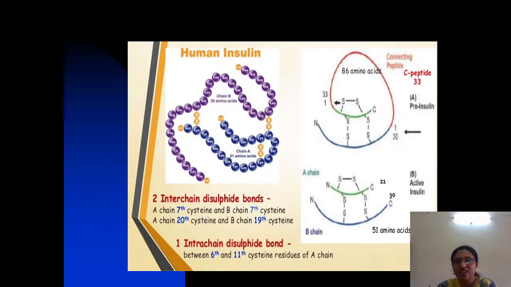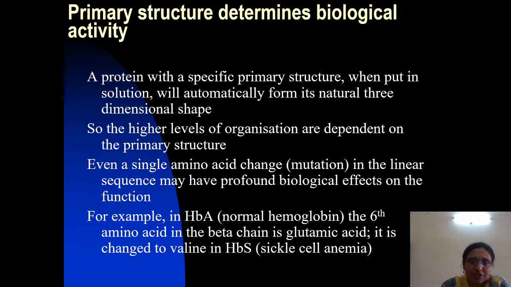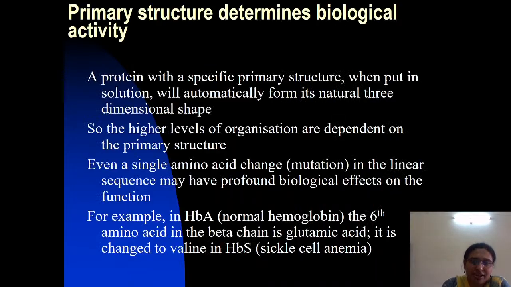So how many amino acids does active insulin have? 51 amino acids, distributed in two chains: the A chain has 21 amino acids and the B chain has 30 amino acids, joined by inter and intra disulfide bridges. So like that, the primary structure is explained by this insulin structure.